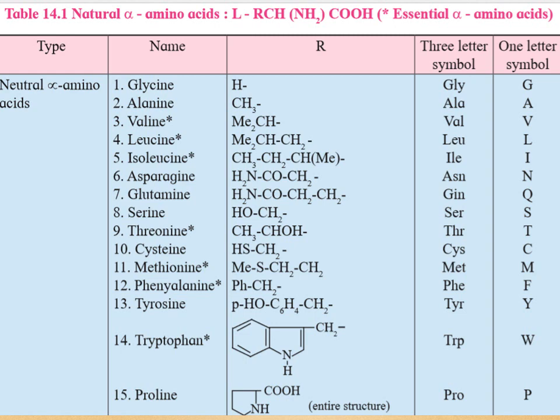That is, they cannot be synthesized in our body. We have to take them through a diet. The examples of neutral alpha amino acids you can see are glycine, alanine, valine, leucine, isoleucine and so on.